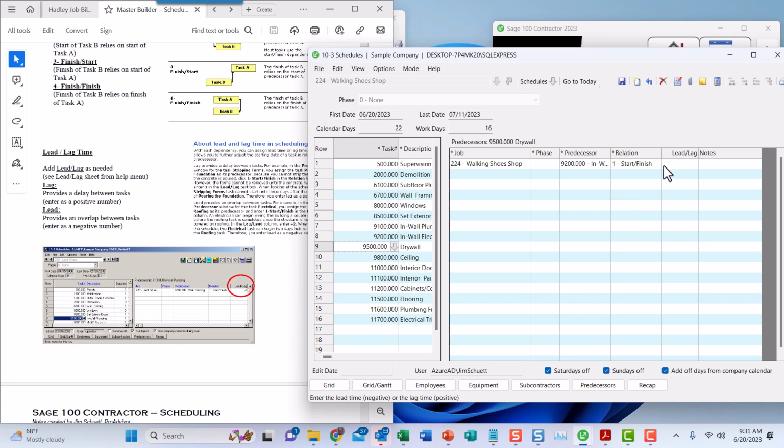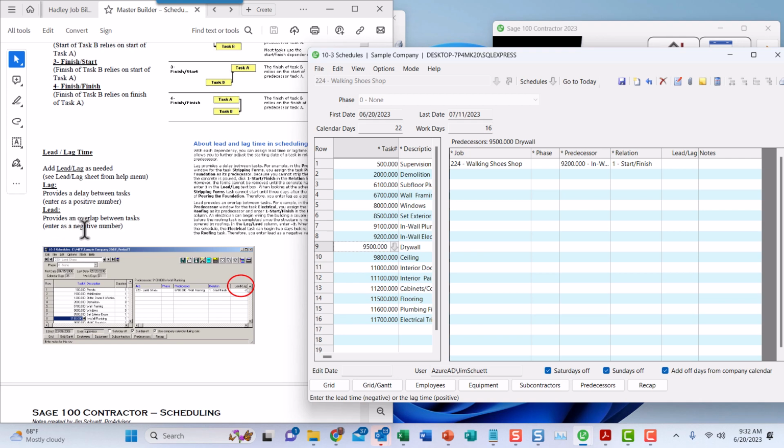And whenever you're in a field, by the way, any field, if you look down at the bottom left, it should tell you what that field is asking for, or some of the choices that you can put in that field. So down here it says enter the lead time negative or the lag time positive. In other words, if you need lead time, let's look over here. If you need lead time, it provides an overlap between tasks.